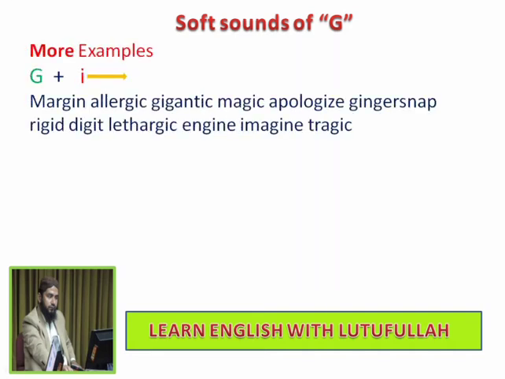Here are some more examples when G is followed by I and it gives the sound of J. Margin, allergic, gigantic, magic, apologize, ginger snap, rigid, digit, lethargic, engine, imagine, tragic. In all these words, G is followed by I and it gives the sound of J.